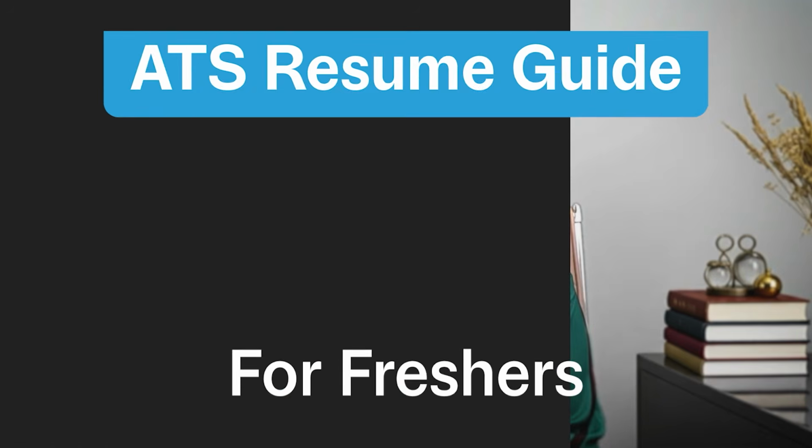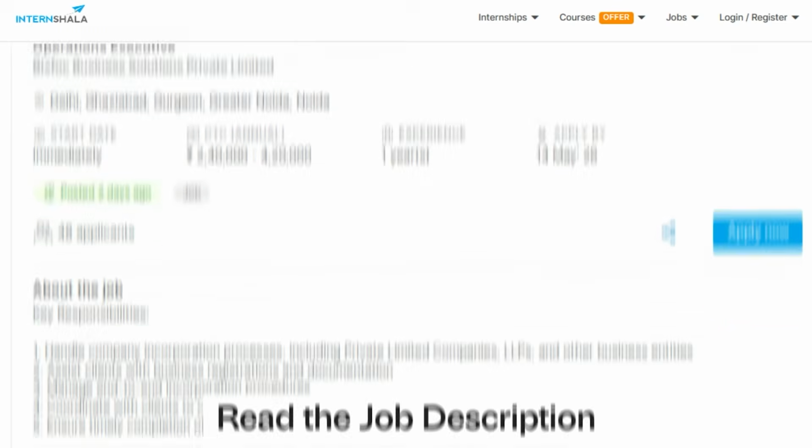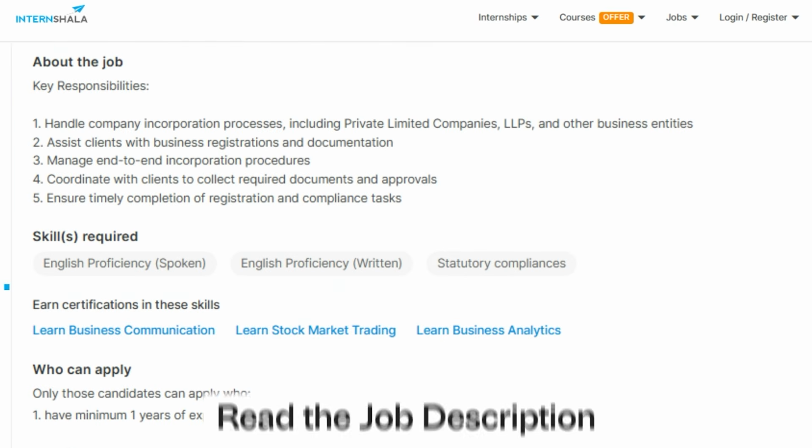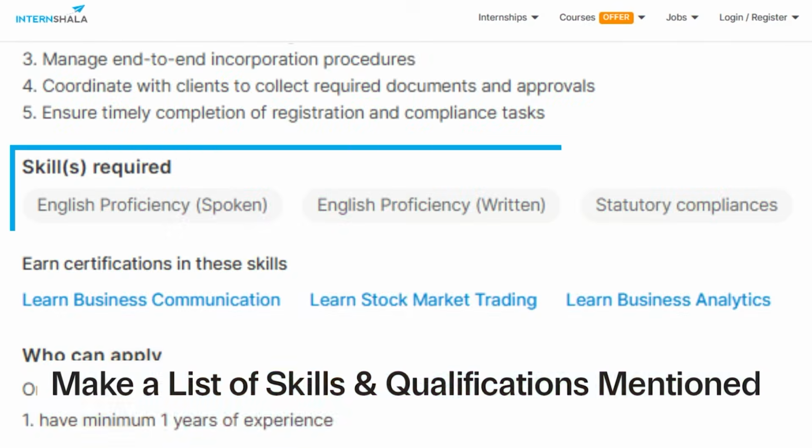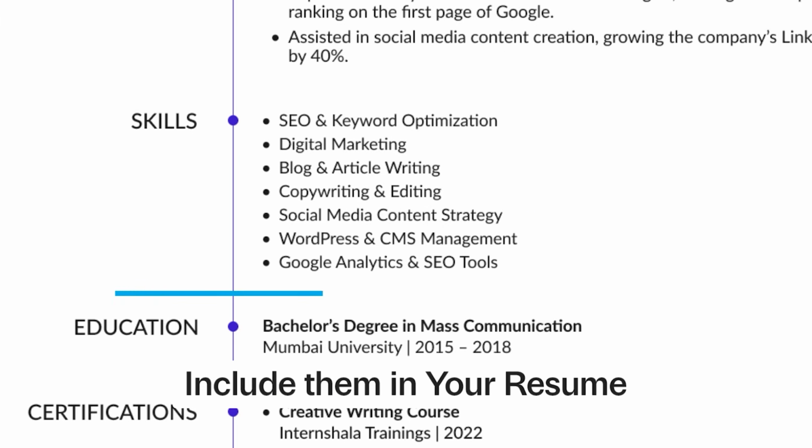The best way to find out what keywords to use in your resume is to read the job description and make a list of skills and qualifications listed for that role. And if you have those skills or qualifications, then include them in your resume.